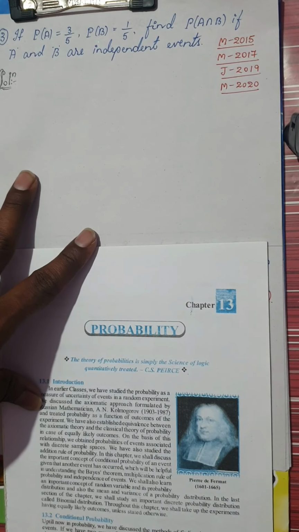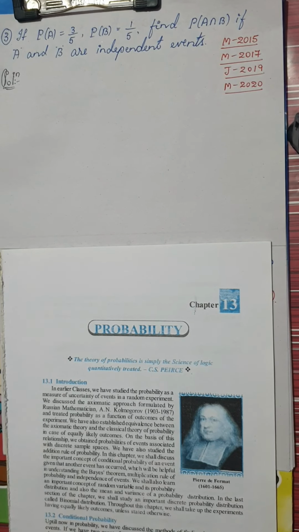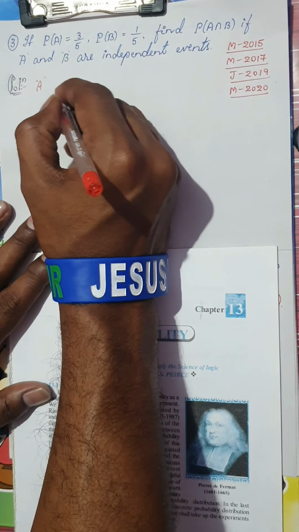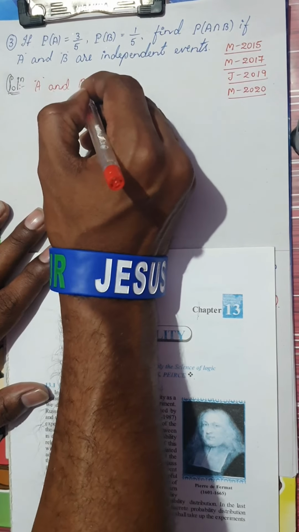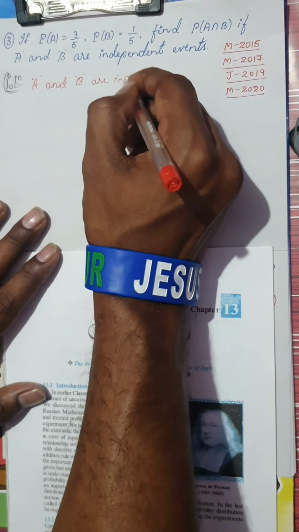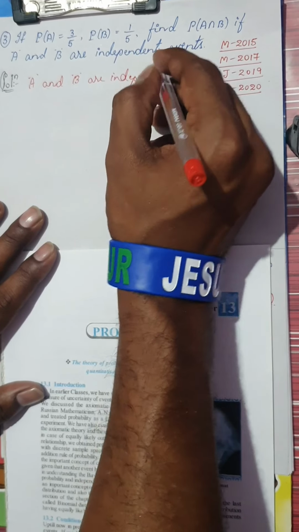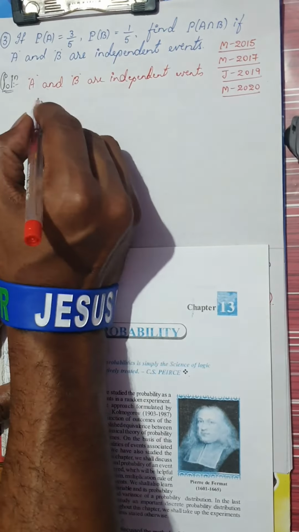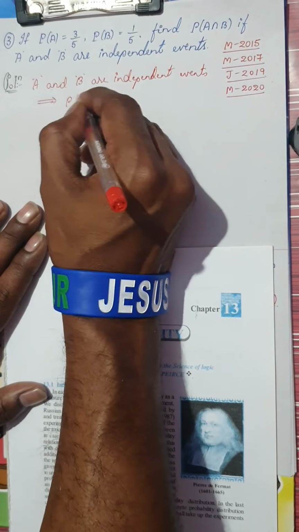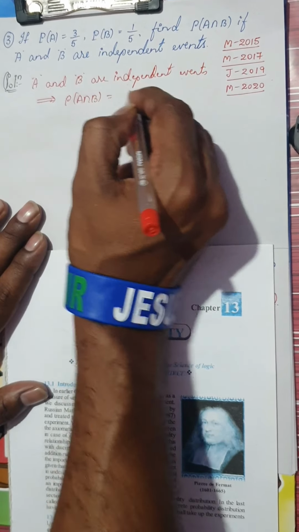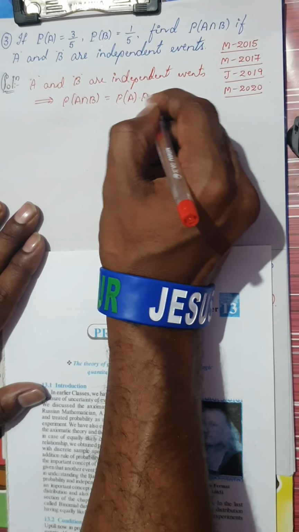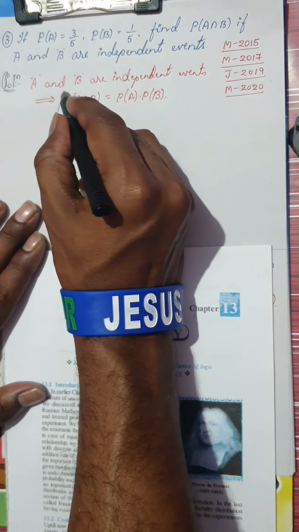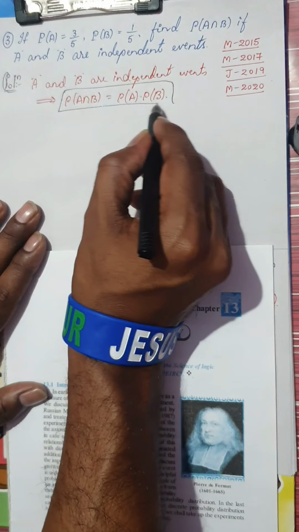Okay, so I'll give you a hint before solving this question. The hint is as follows. What is the hint or the formula? You're going to see this in detail in the next concept. A and B are independent events implies whenever A and B are independent events, then probability of A intersection B would be nothing but P of A into P of B. Very, very simple formula this is. Just remember the formula and just apply it. You're going to get the solution.